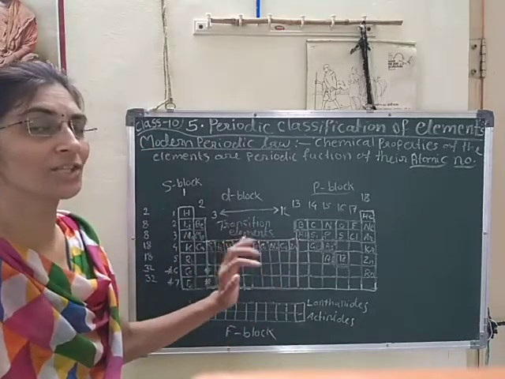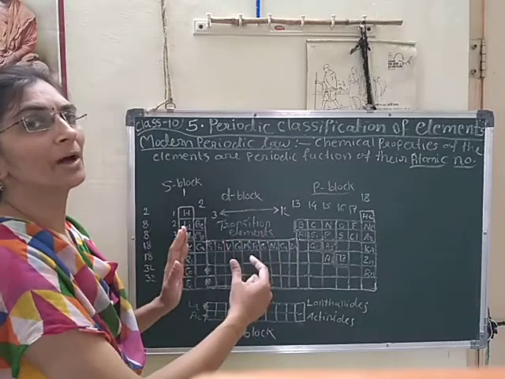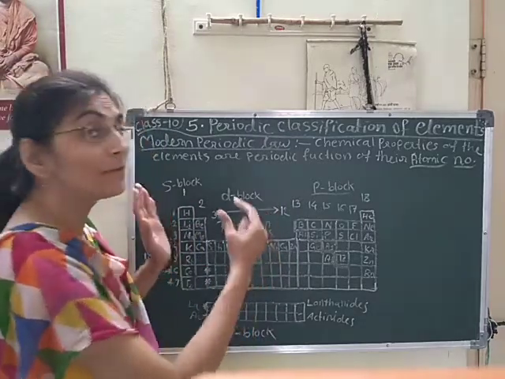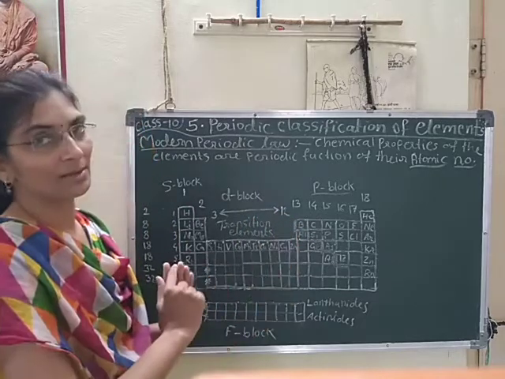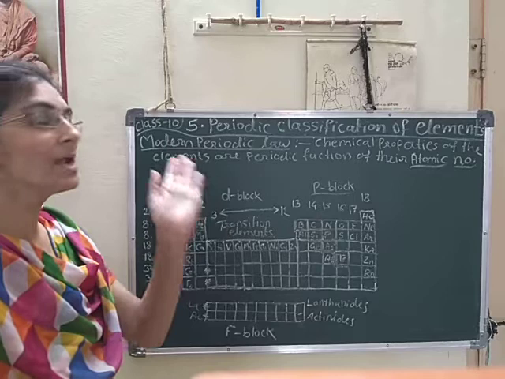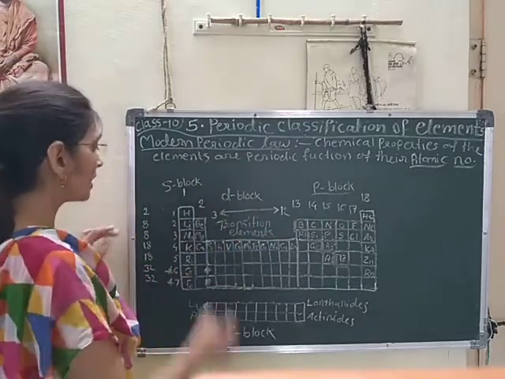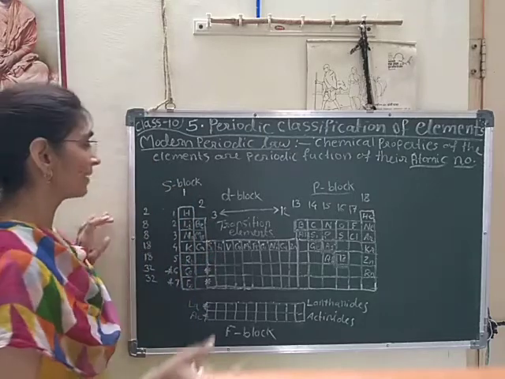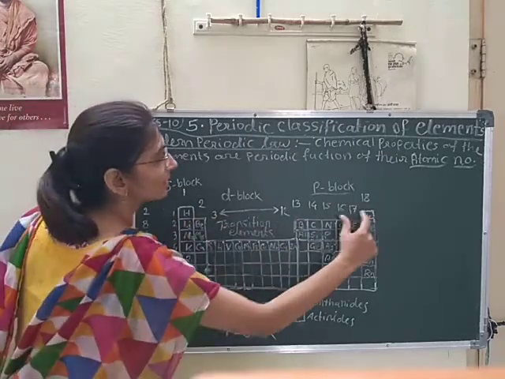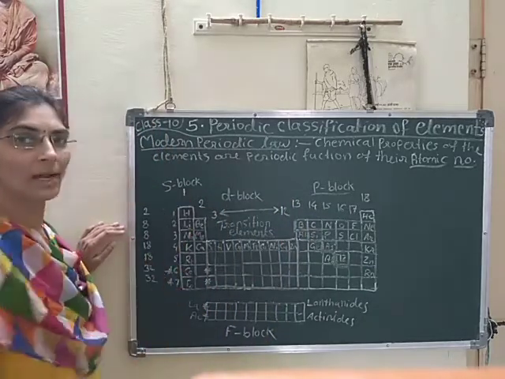These are called transition elements and d block elements. Separately we should study the d block elements, and you will learn them in your higher standards, 11th and 12th. Okay, so here again I will describe one by one. This periodic table has a total of 18 groups and 7 periods.